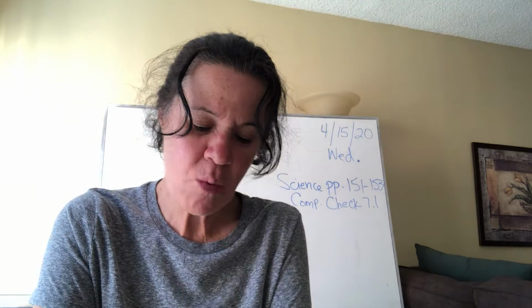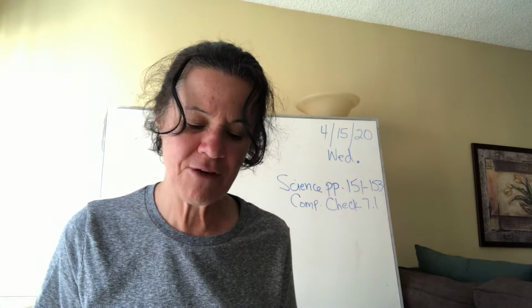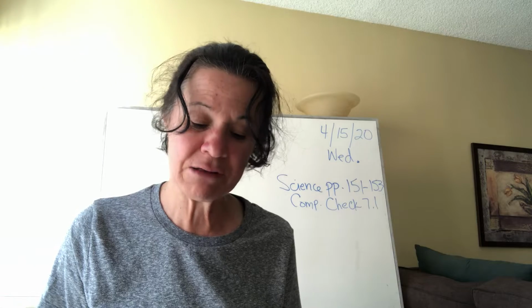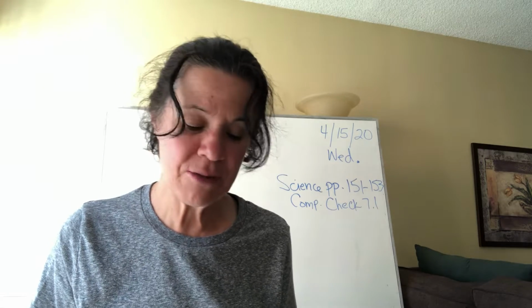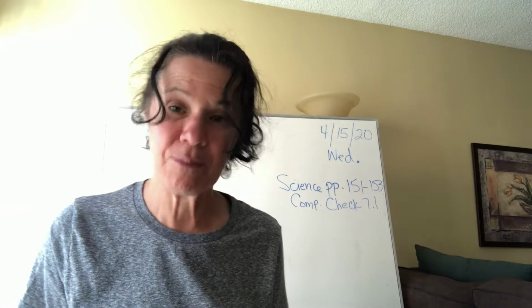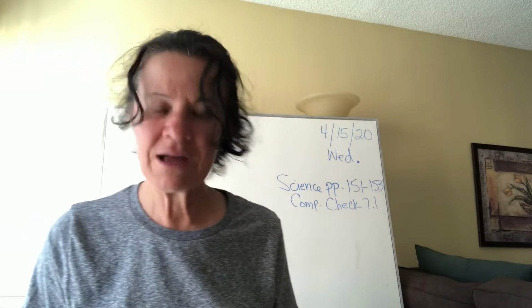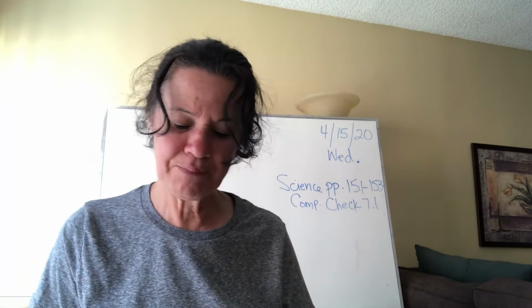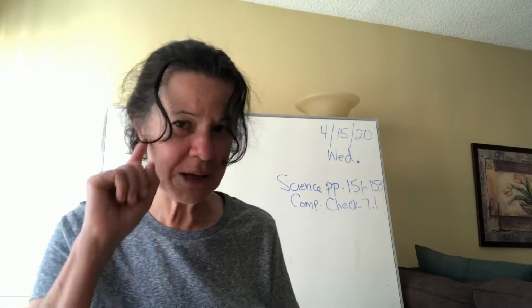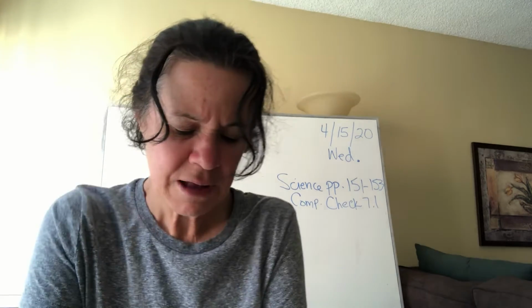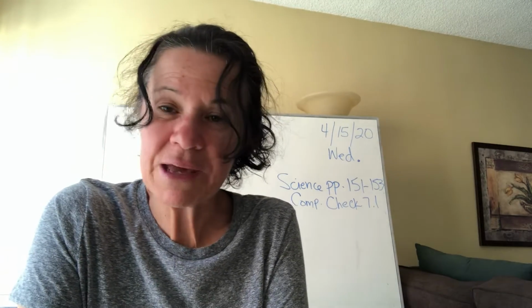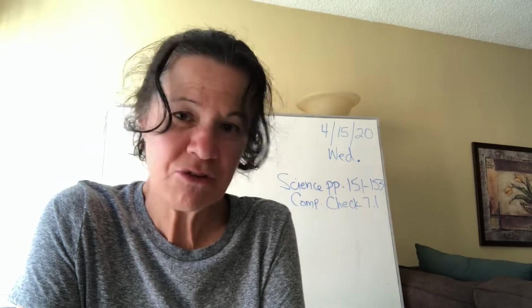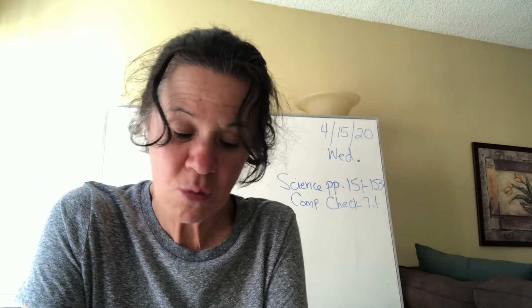And number 3, what is the name for the part of the Earth from the North Pole to the imaginary middle line, and from the imaginary middle line into the South Pole? Okay, so we're going to learn about those things today. So be listening and reading along with me as we find the major points of Comp Check 7.1.